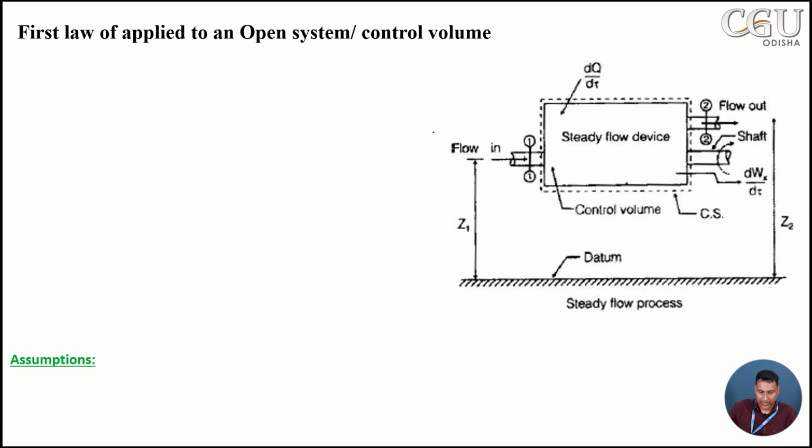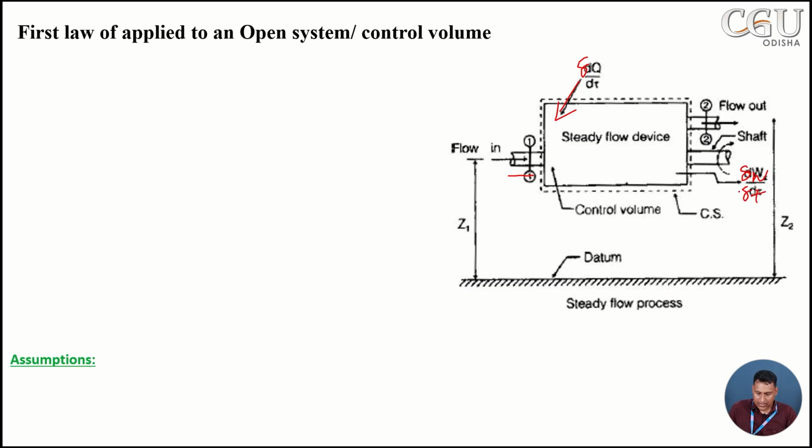Now in this diagram you can see a system where a fluid is entering here and a fluid is leaving here. Mass M1 enters at section 1, and mass leaves at section 2. One form of energy, heat, is entering the system, and as it is a flow process we can define it in rate terms. Similarly, as an output, there is work output from the system, that means some amount of work is performed by the system.